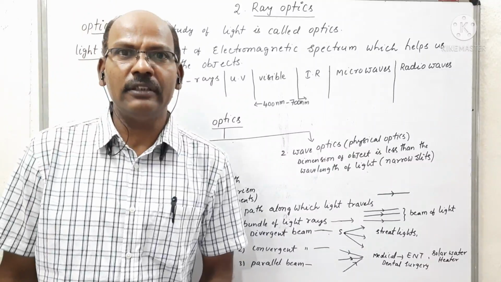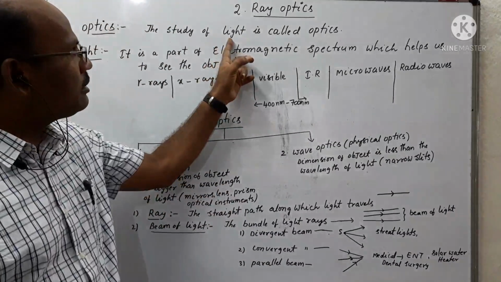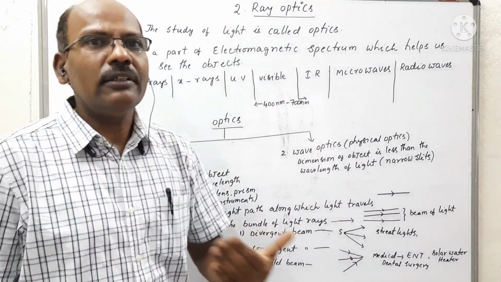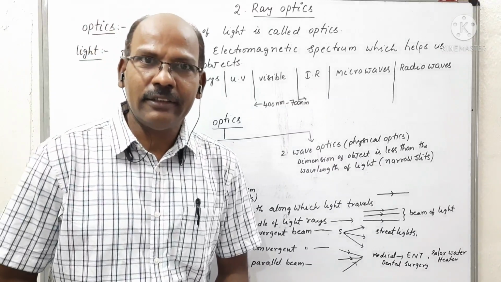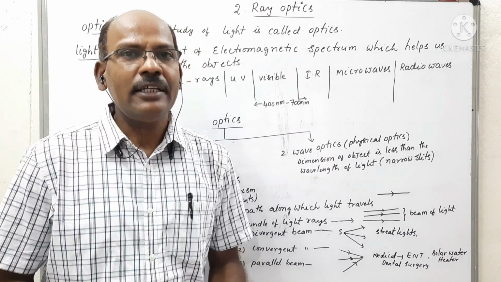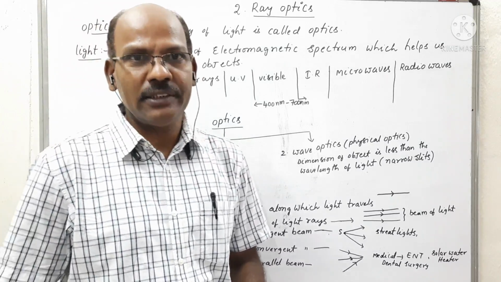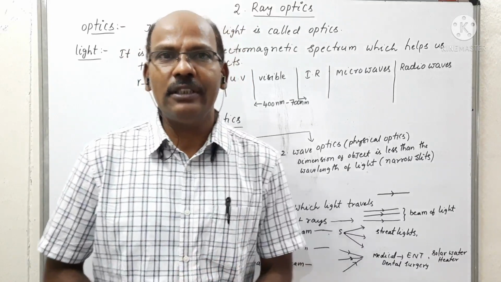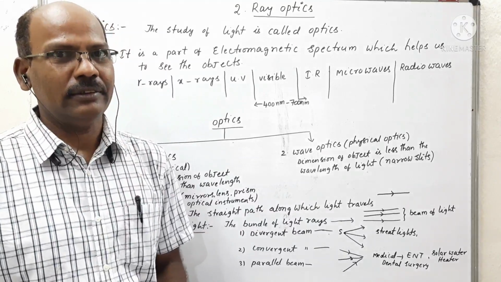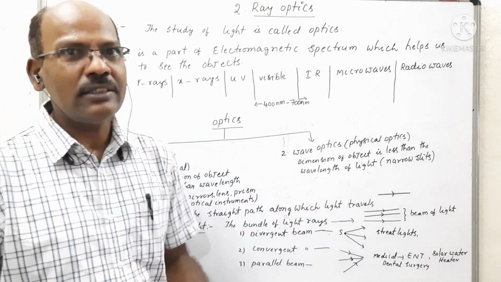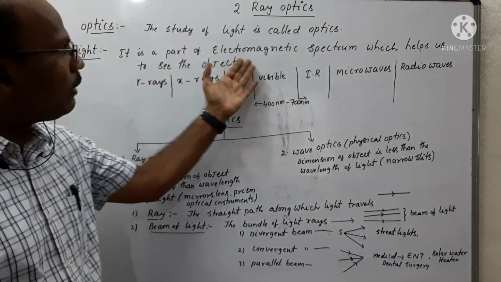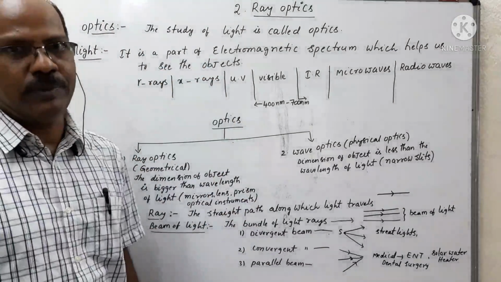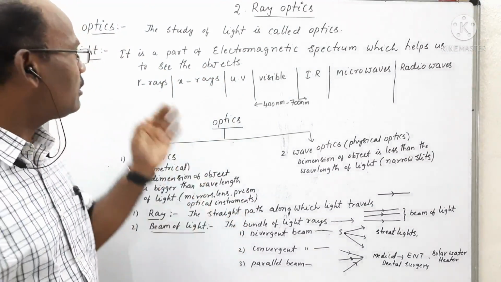In this we clearly observe that there is a term, that is light. We are very familiar with the term light in lower classes. What is light? In general, light is a form of energy which helps us to see the objects very clearly. That form of energy is called simply light. But according to physics, what is light? It is a part of the electromagnetic spectrum which helps us to see the objects. That is also called light.